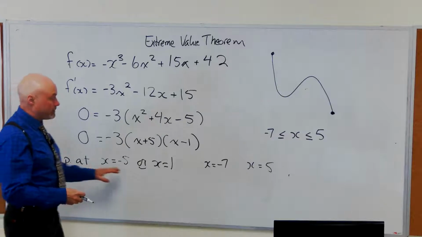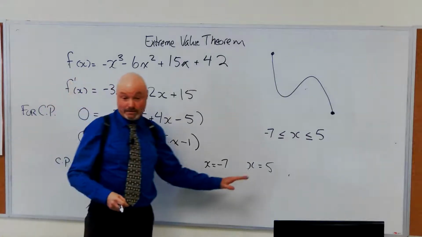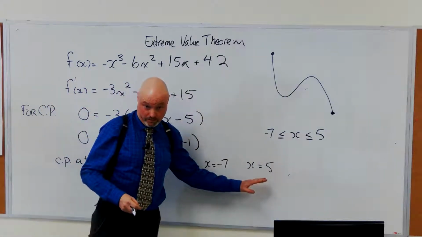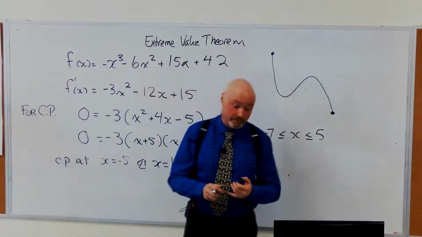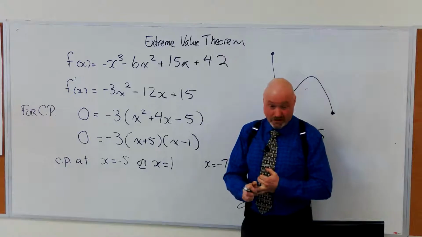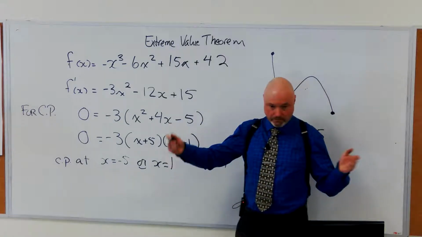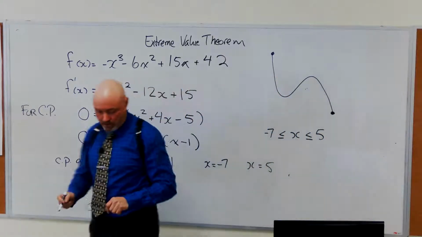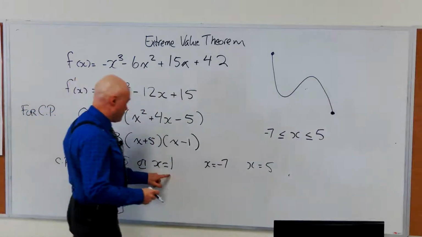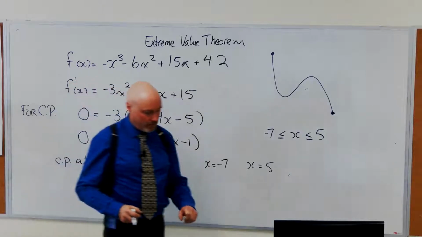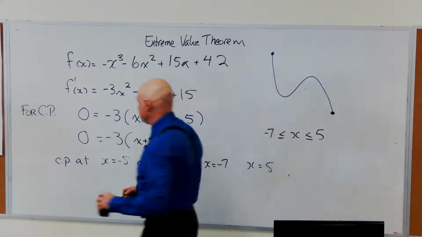We are including boundary points as critical points, because the derivative doesn't exist. So we're looking for those 2 things. Is the derivative 0 or does the derivative not exist? And we're saying boundary points, the derivative doesn't exist. Okay, we have to put in all 4 of these into our function. I like the one that's a 1, but I don't know if I like the other ones. Okay.